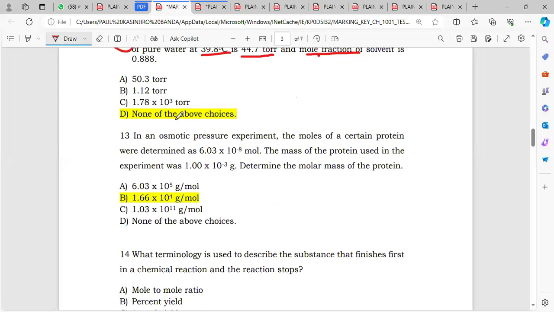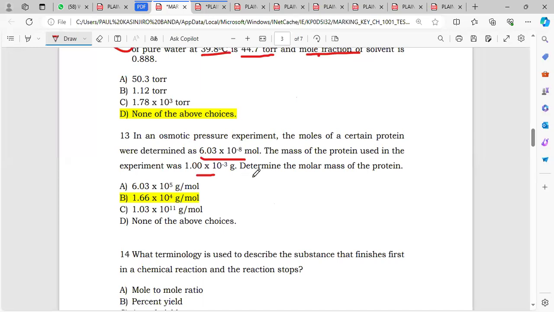They're saying in an osmotic pressure experiment, the moles of a certain protein were determined as 6.03 multiplied by 10 to the power minus 8 moles. And then the mass of that same protein used in the experiment was 1.00 times 10 to the power minus 3 grams. Determine the molar mass of the protein.